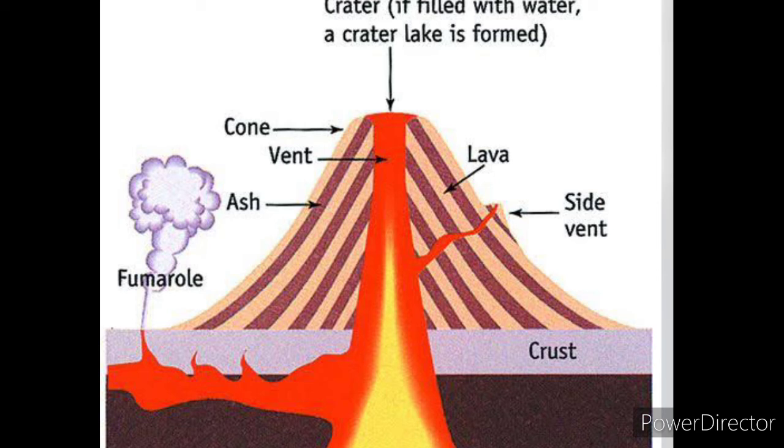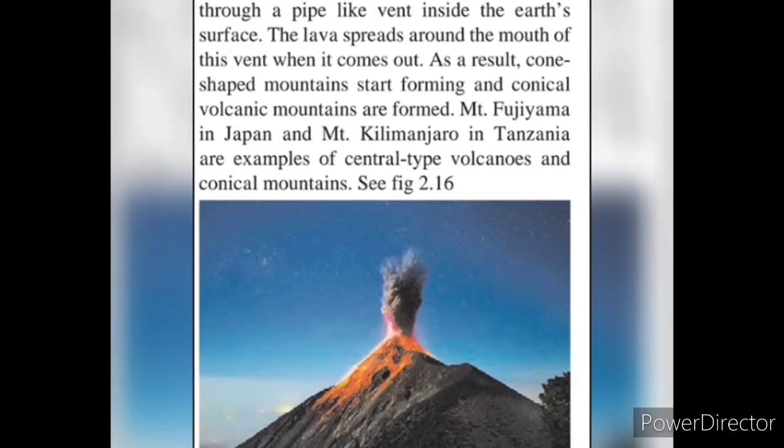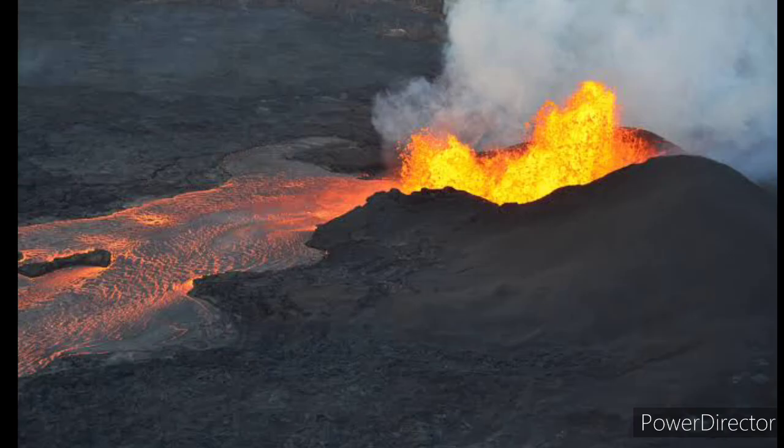The lava spreads around the mouth of this vent when it comes out. As a result, cone-shaped mountains start forming and conical volcanic mountains are formed. For example, Mount Fujiyama in Japan and Mount Kilimanjaro in Tanzania are central type volcanoes or conical mountains.